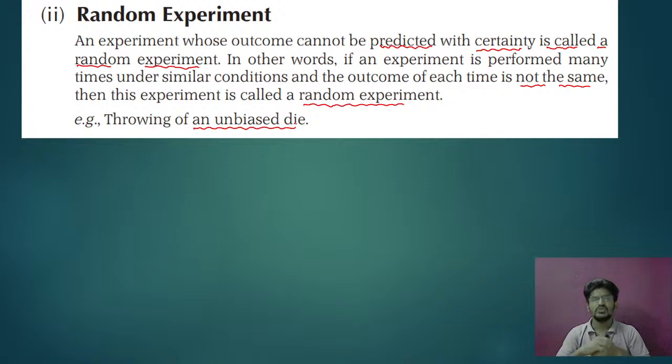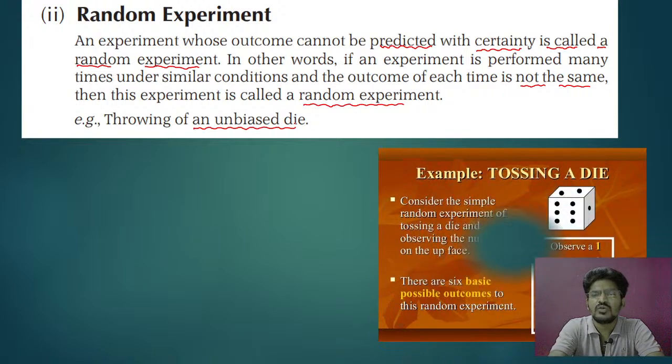In that case we say the experiment is a random experiment. Clear? So try to understand the concepts. Don't memorize the definitions by heart. Please try to understand the concepts, because whenever you go for JEE Mains, NDA or KCET exams, conceptual clarity is very, very important. So please go through the conceptual clarity. Okay.